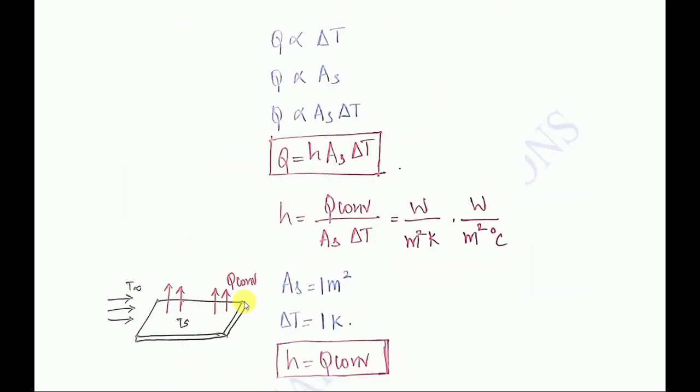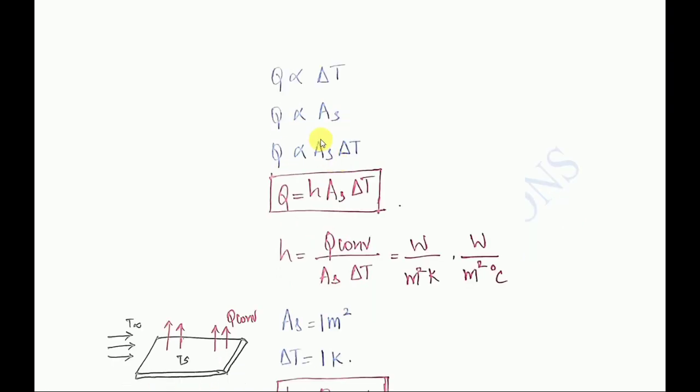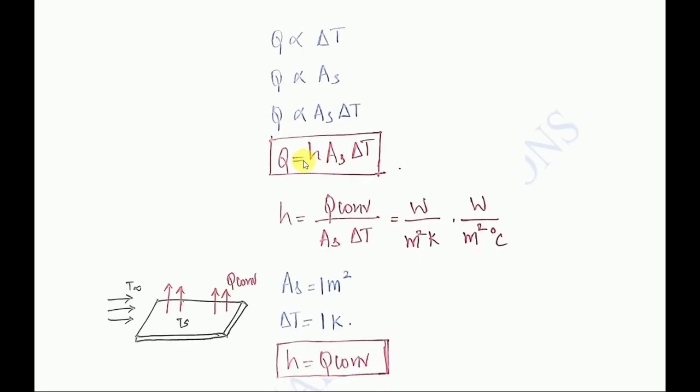What I want to say here is the equation: Q is directly proportional to delta T. Already we know this, and it is also directly proportional to area. The larger the area, the more the heat transfer. When we write these two things in terms of the surface, when the convective heat transfer coefficient comes into play, this alpha will be represented by h.